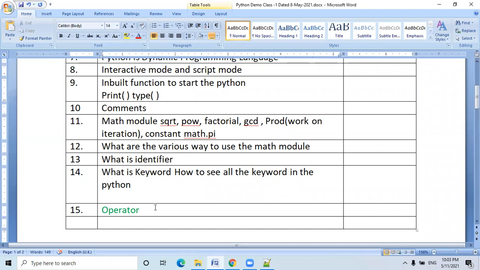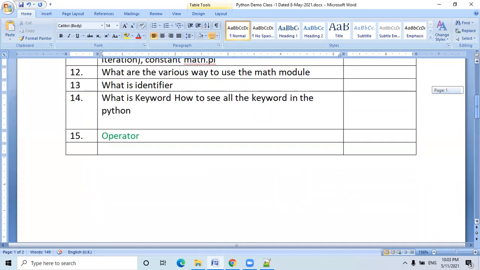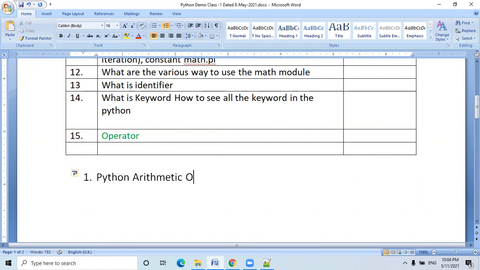In each and every language, there is a provision of operators. And in Python, there are certain categories of operators. Number one category of operator is the mathematical operator, or Python arithmetic operator.